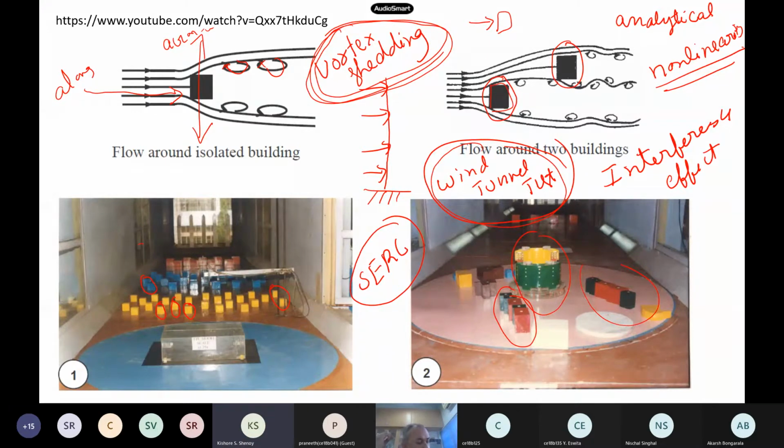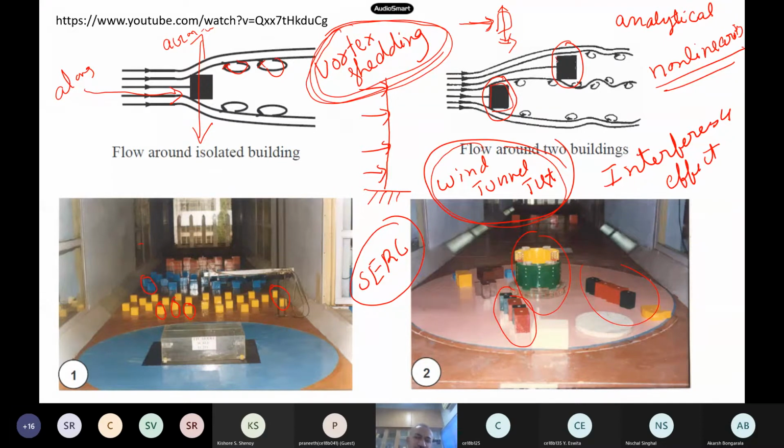It keeps oscillating, and then our structure will start vibrating. Now, vibrating in which direction? That is more important. If force is applied in this direction, it will vibrate in this direction only. But in wind, because of vortices, it also vibrates in the opposite direction. This is what we discussed in our last class as across wind and along wind. This is what they call vortex shedding, because of which this type of perpendicular movement also happens.